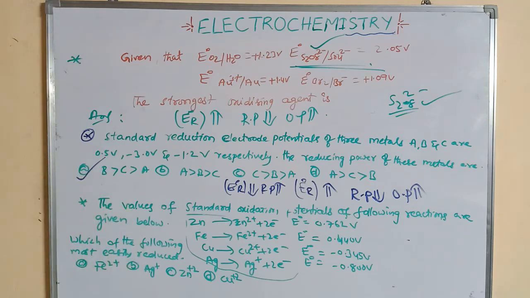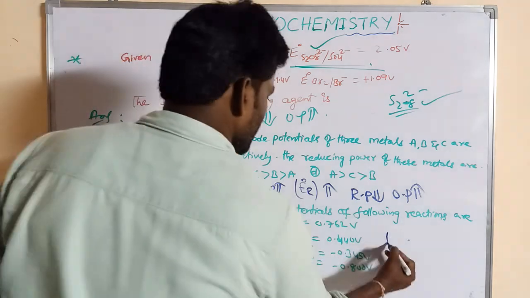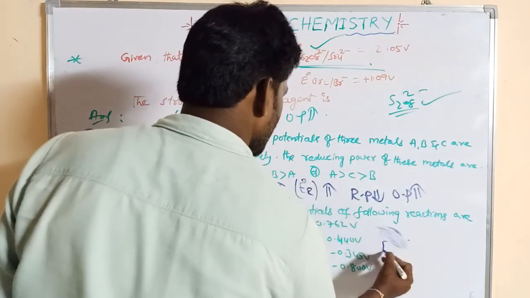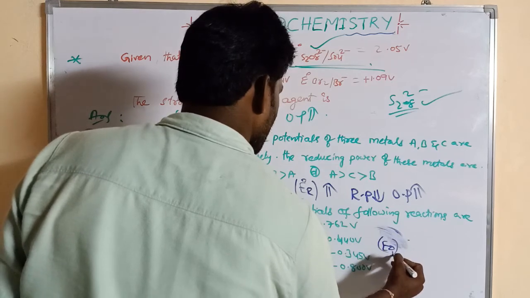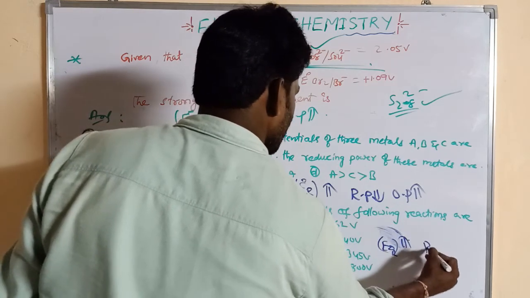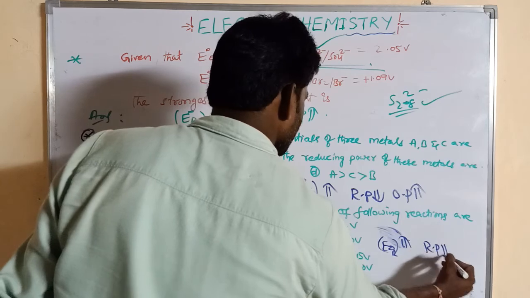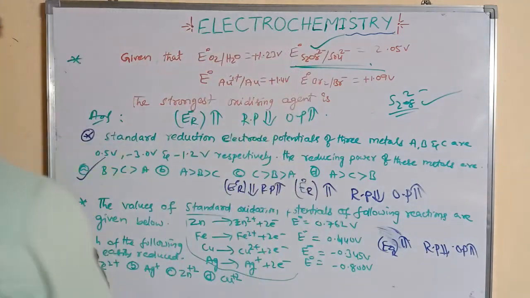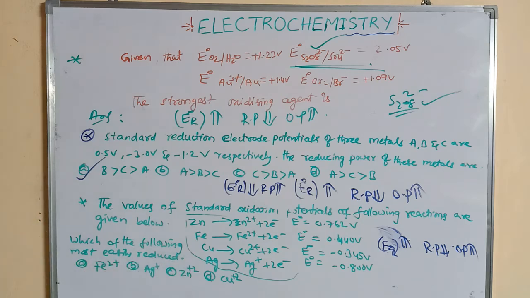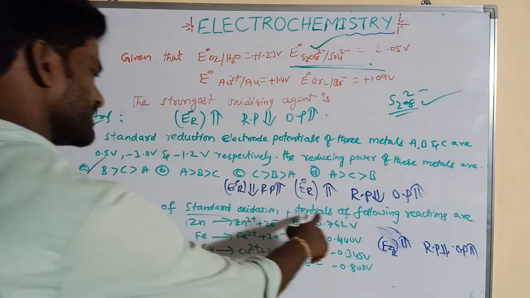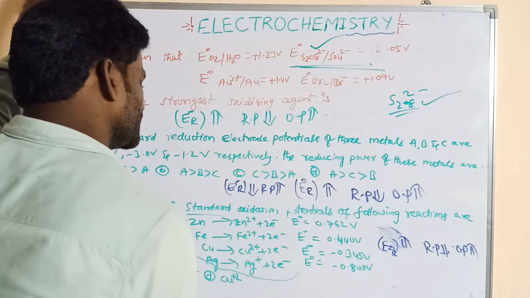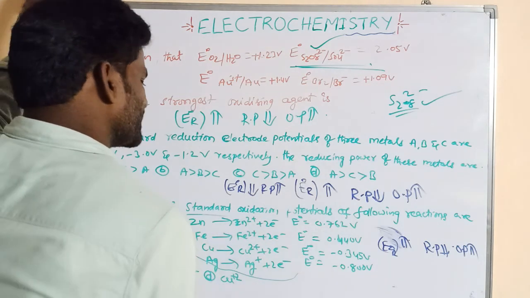We know that as reduction potential E naught R increases, reducing power decreases and oxidizing power increases. So which is having more oxidizing power? Here all are oxidation potentials. If you want reduction potential, oxidation potential is equal to minus reduction potential.